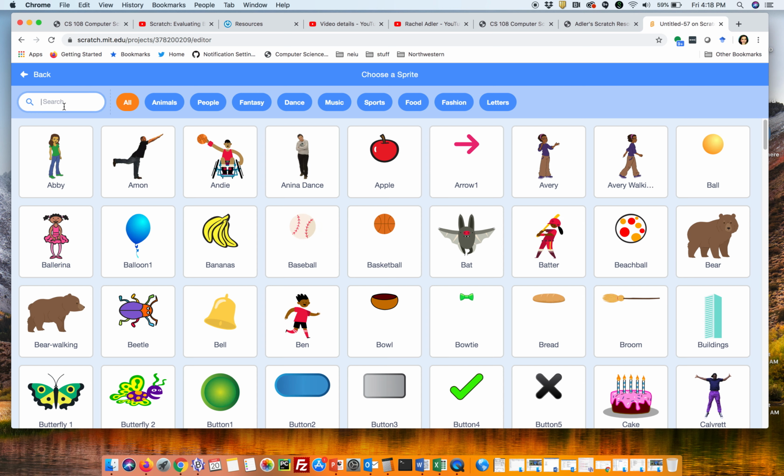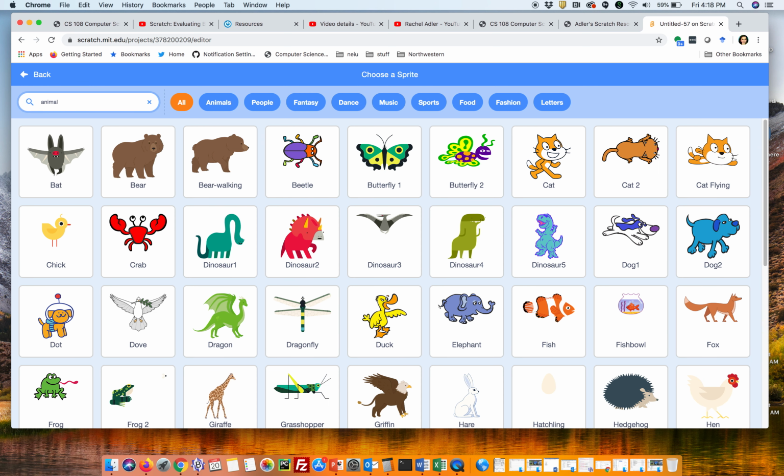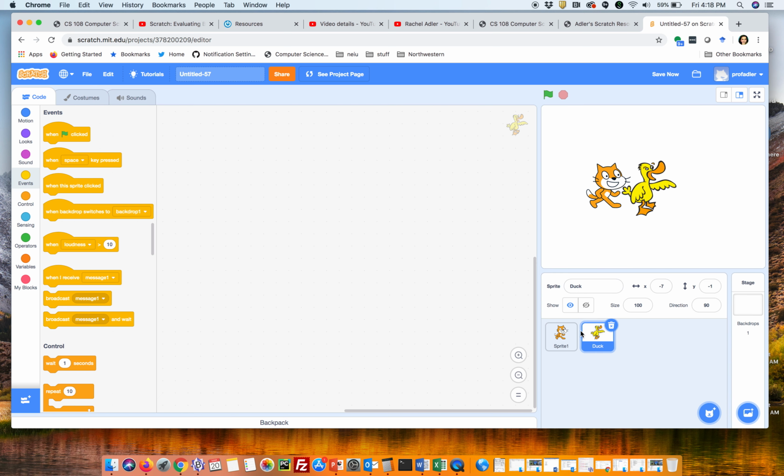I'm going to bring up another animal, and I like ducks, so I'm going to get the duck. I'm going to turn the duck around so they can face each other. And I think I could do that with direction if I click here and here. Okay. So now they're going to have a conversation. So the first thing the cat is going to say is,